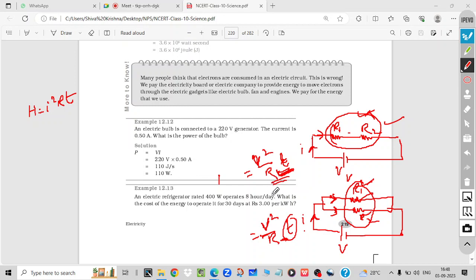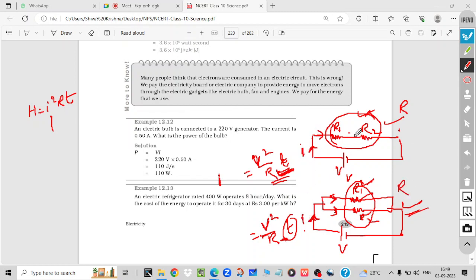If you take the numerical value, in this case the power is less, so more heat will be developed here. Why? Because heat is directly proportional to the square of the current. Here the resistance is more, here the resistance is less, but the current will also differ.